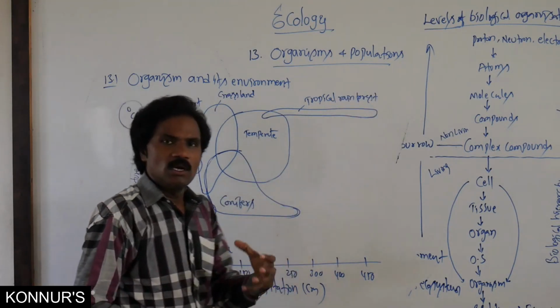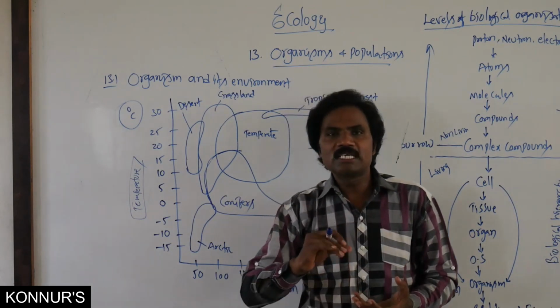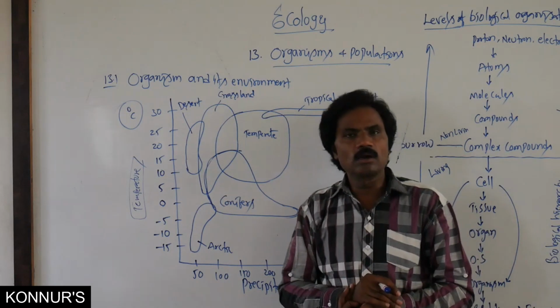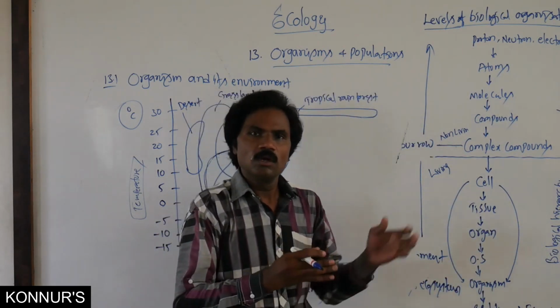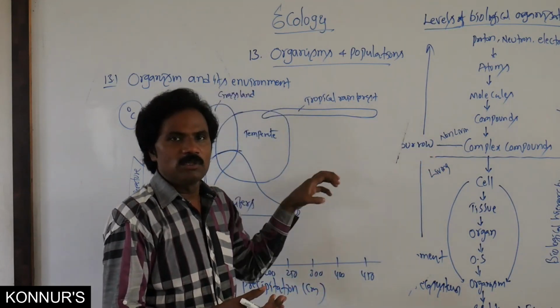In the tropical rainforest, the maximum precipitation per year means maximum vegetation and maximum heterotrophic organisms, both autotrophic and heterotrophic organisms, when you compare to the remaining biomes.